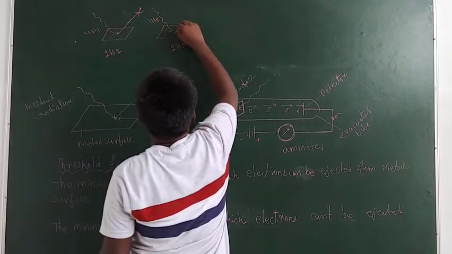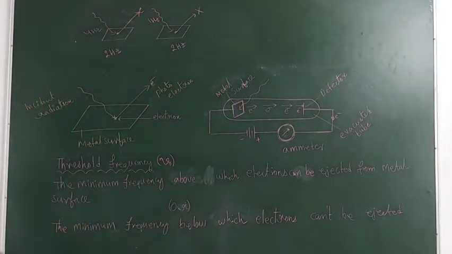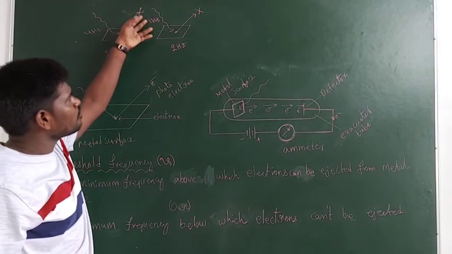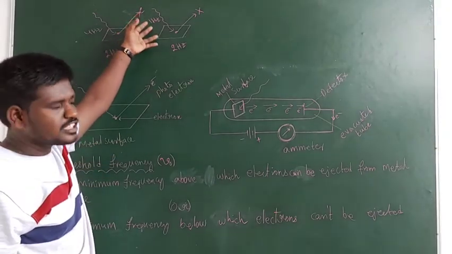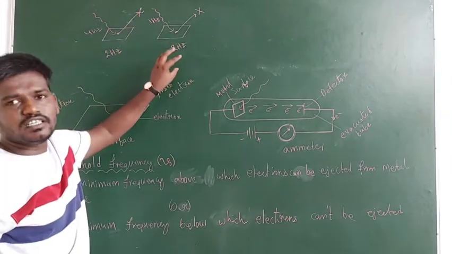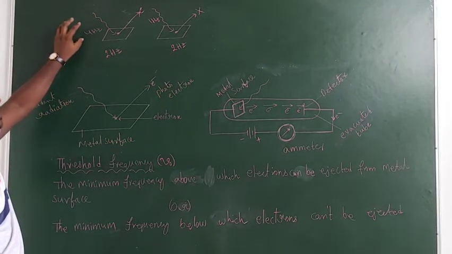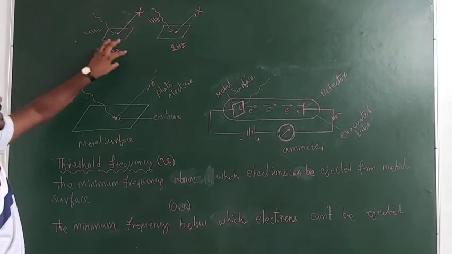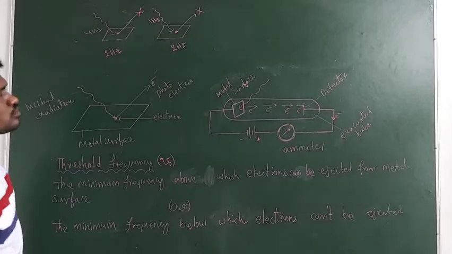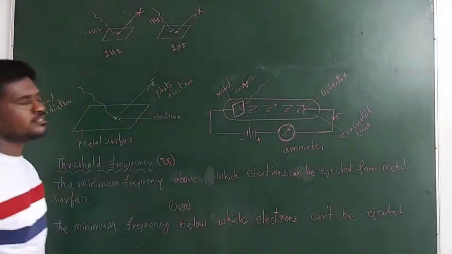In the second case, electron ejection does not take place because we are using radiation with less frequency than the required frequency.